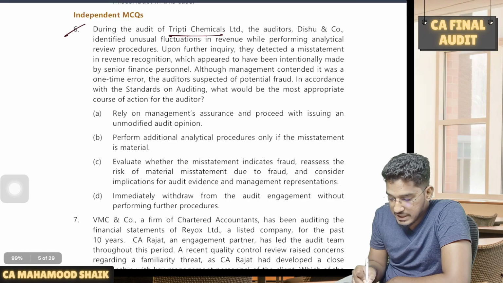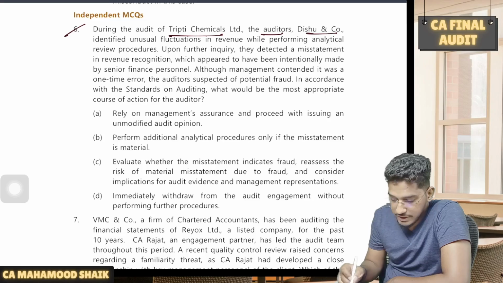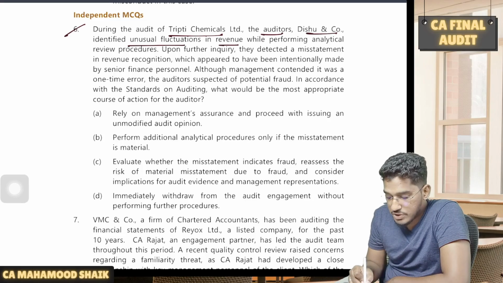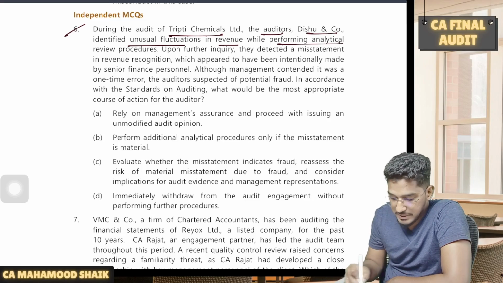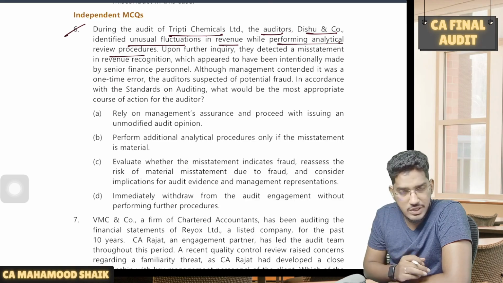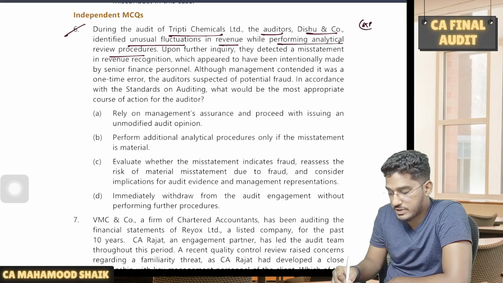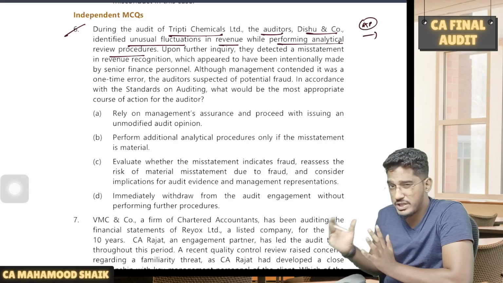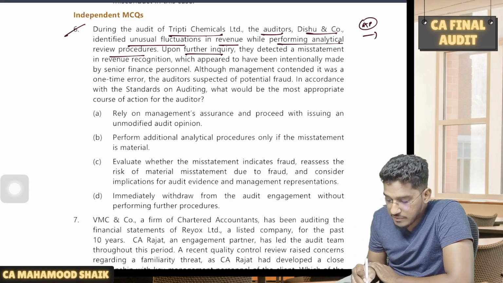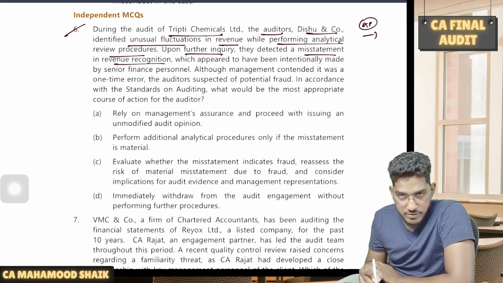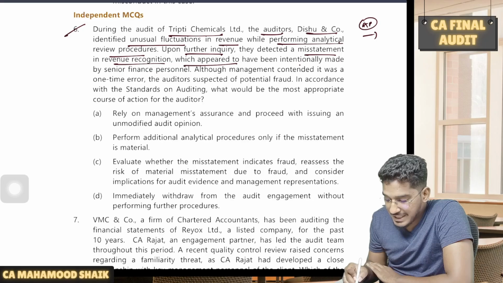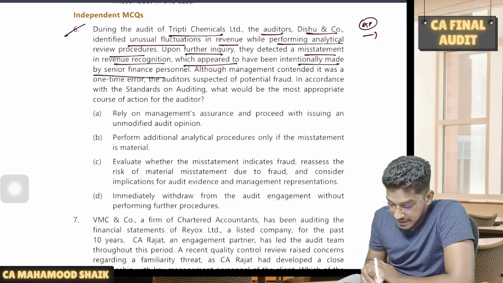During the audit of Tripti Chemicals Limited, the auditors Dishu and Co identified unusual fluctuations in revenue while performing analytical review procedures. Okay, they found unusual fluctuations. They performed analytical procedures by doing the revenue comparison. They found huge deviations. Upon further inquiry, they detected a misstatement in revenue recognition, which appeared to have been intentionally made by the senior finance personnel.